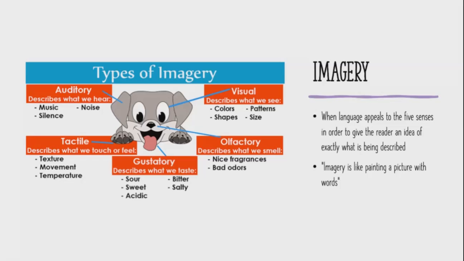So when we talk about imagery and we're talking about the five senses, we can talk about auditory, tactile, gustatory, olfactory, or visual. So what we hear could be music, it could be noise, it could even be silence. What we touch or feel could be described by the texture, the movement, the temperature. What we taste, it could be sour, it could be sweet, it could be acidic, bitter, or salty. What we smell could be nice fragrances, it could even be bad odors. What we see could be colors, shapes, patterns, and size.